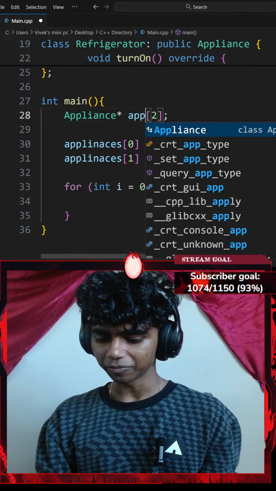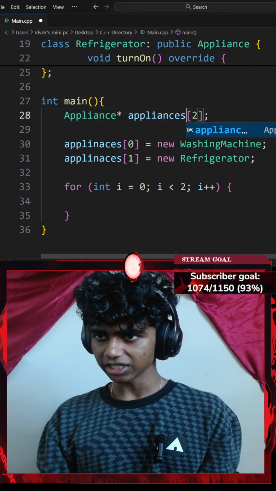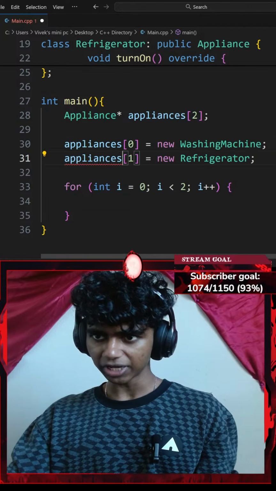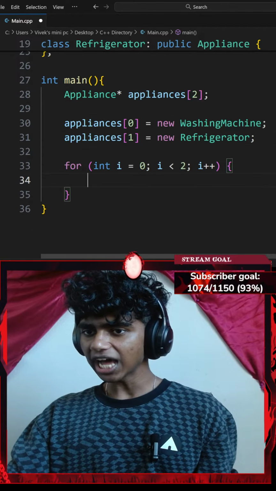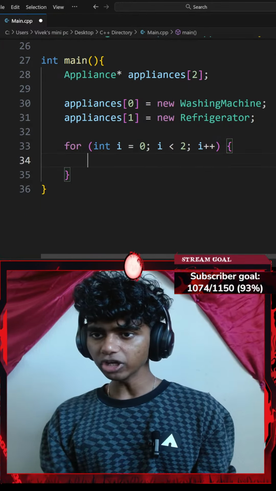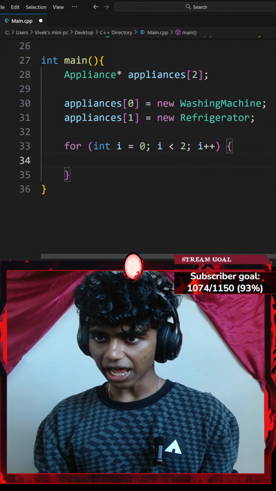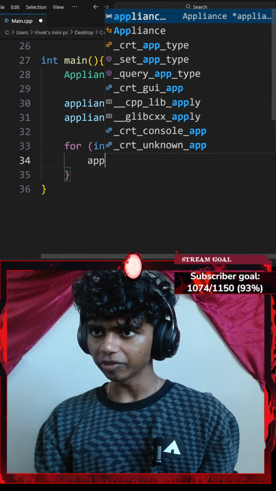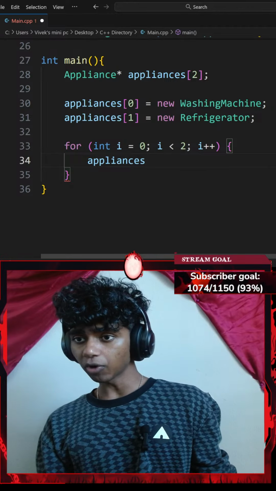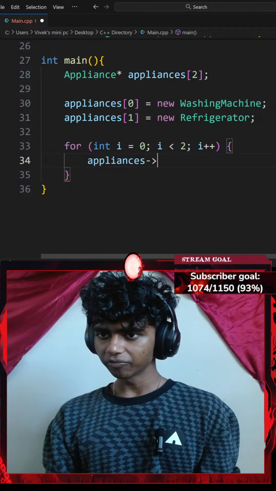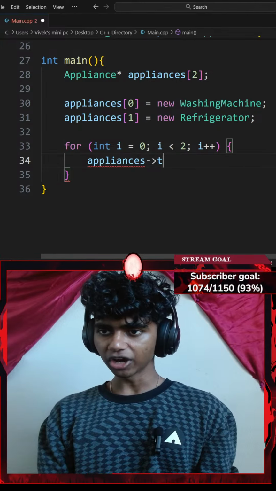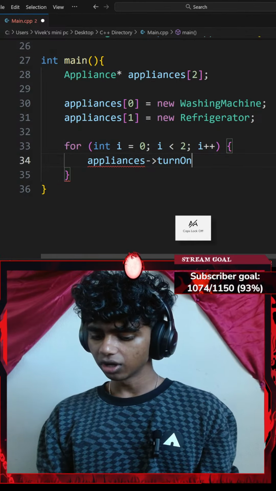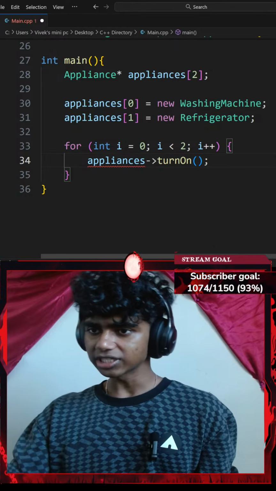So I'll go ahead and fix my typo. There we go, appliances. Now I'm gonna go ahead and copy that, paste it here, and paste it here. Okay, perfect. Now, after using my index-based for loop, I'm gonna point towards my appliances array. So I'm gonna do something like my appliances array's pointer, then the arrow operator of my turn on method. So I'll go with something like turn on, with a pair of parentheses ending with a semicolon.